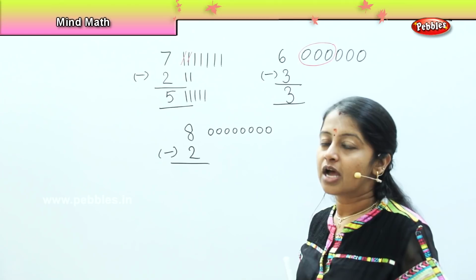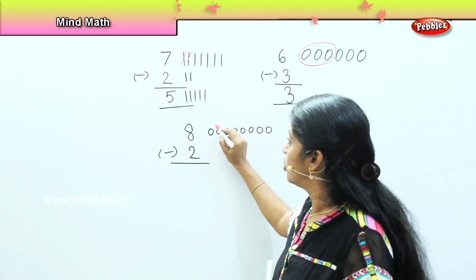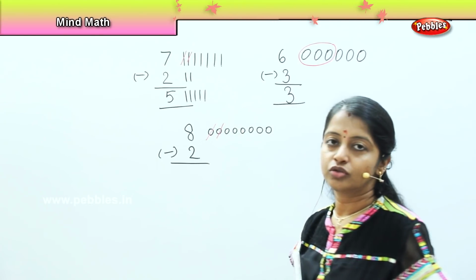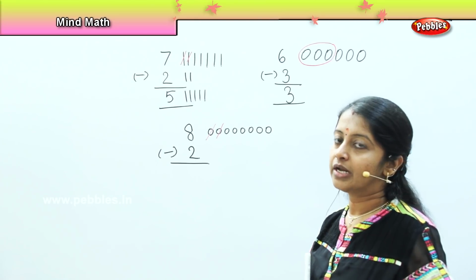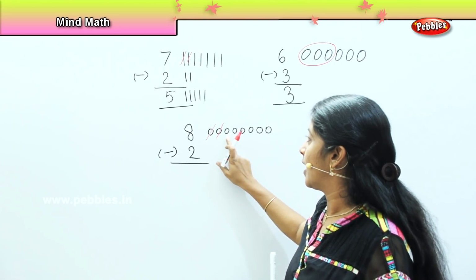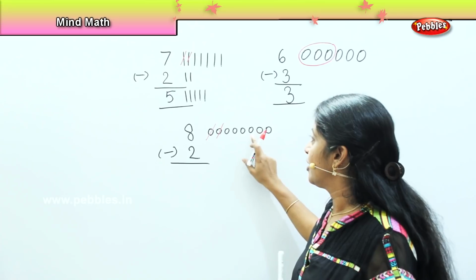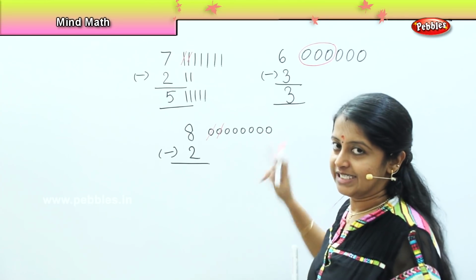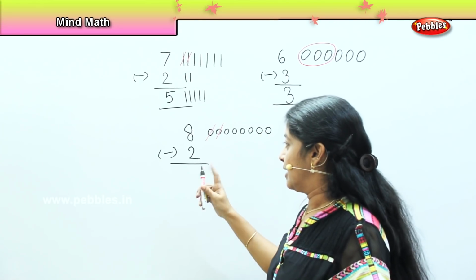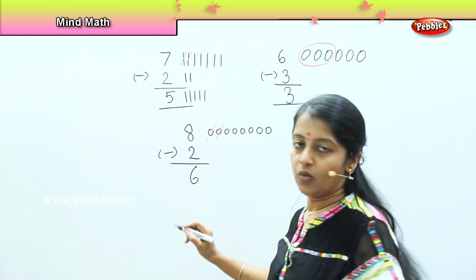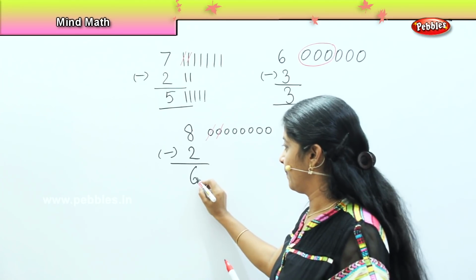Her sister Nila is how much younger than her? 2. So we will strike off 2. So what is the age of Nila now? Shall we count? 1, 2, 3, 4, 5 and 6. So Nila is 6 years old.